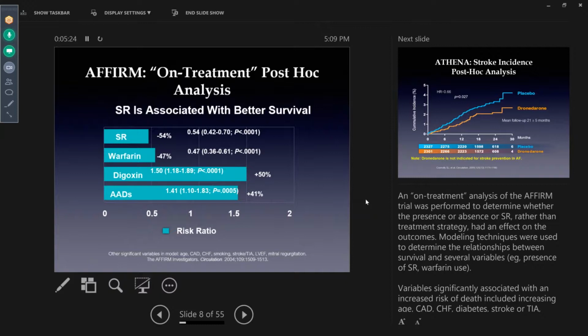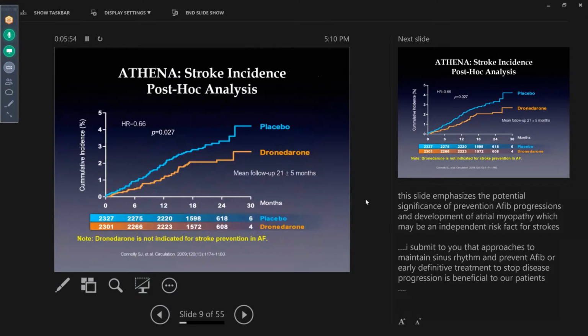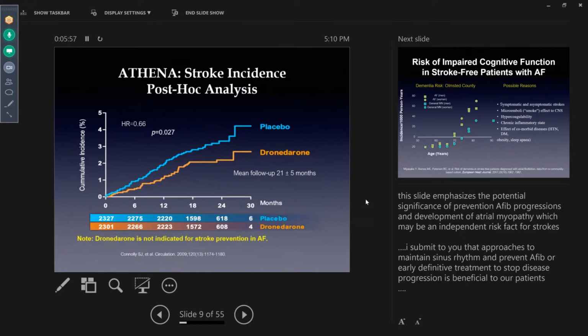I submit to you, when you look at the subsequent analysis of the AFFIRM trial, this is a trial that looked at whether we just control the rate or we keep people in sinus rhythm. It showed in this study that sinus rhythm is better, especially if you leave people on the anticoagulant. But if you treat people with antiarrhythmic drugs or you use digitalis, you actually increase their mortality. So it's very important to attempt to keep people in sinus rhythm. So preventing atrial fibrillation will lead to improved survival. Also, we know that in the ATHENA study, this is a study on a drug called dronedarone.